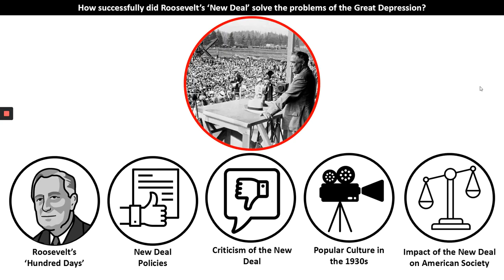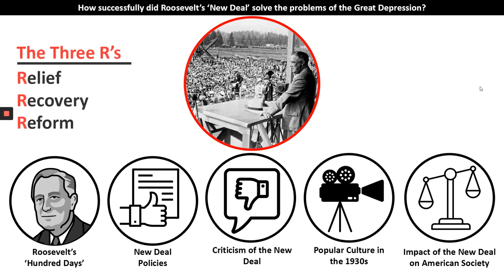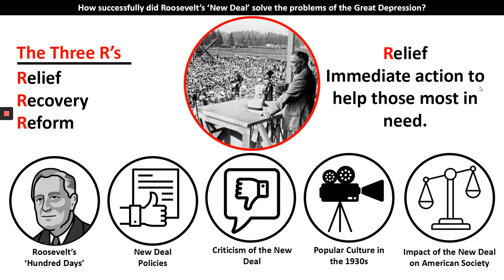Now, when you're trying to remember the priorities of Roosevelt in his New Deal policies, there are 3 R's: relief, recovery, and reform. Those are the 3 things that Roosevelt was trying to do for America through his New Deal policies. Relief is all about giving immediate action to help those most in need, the unemployed people living in slums around the cities, and to find employment for those people as well.